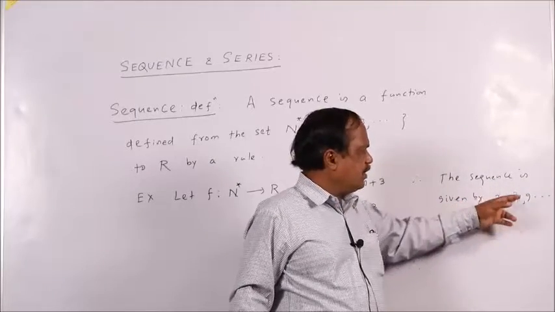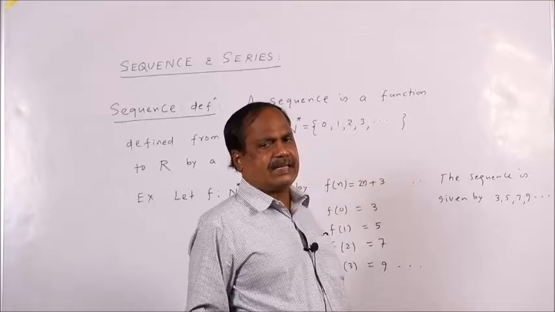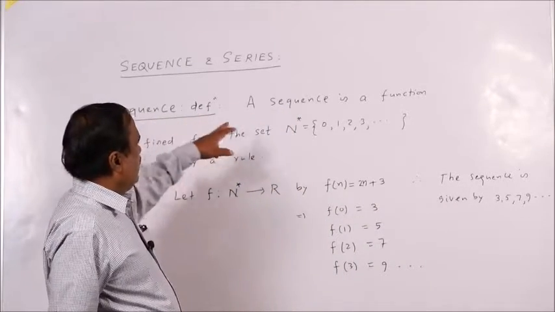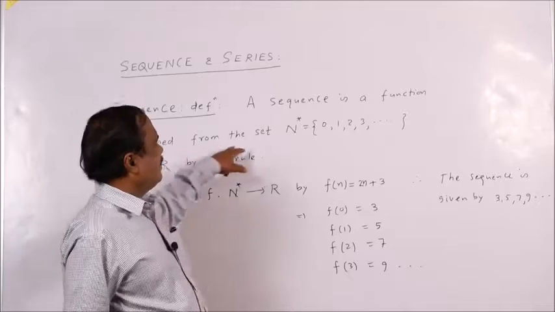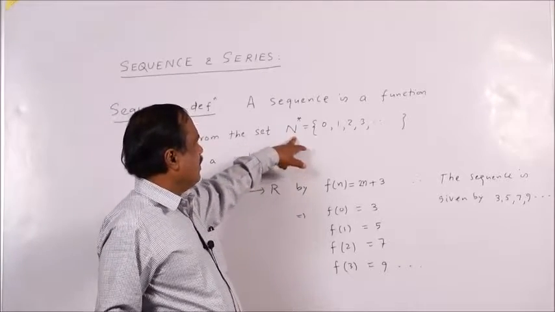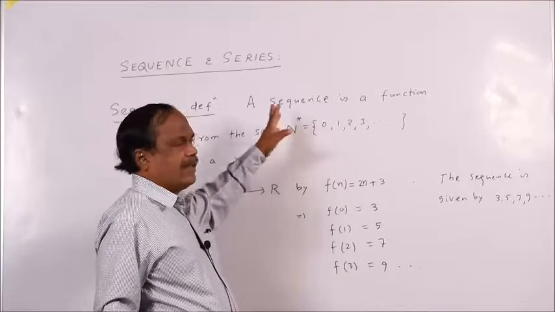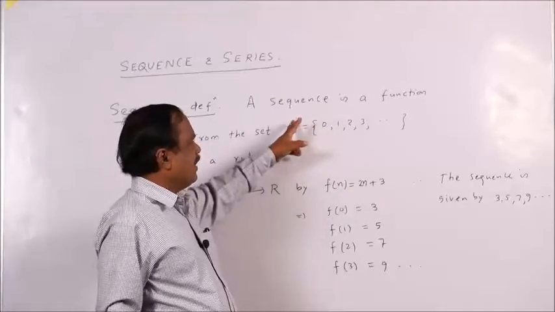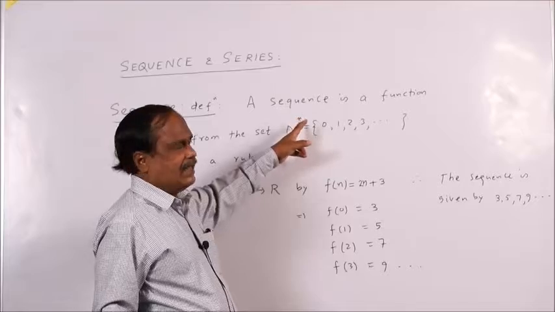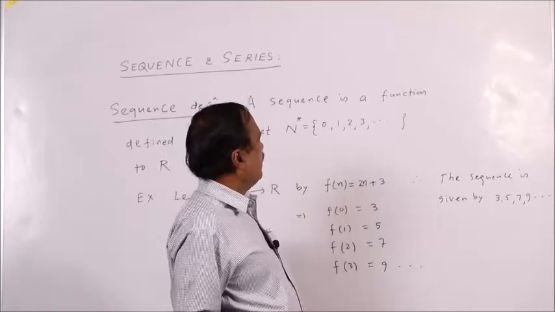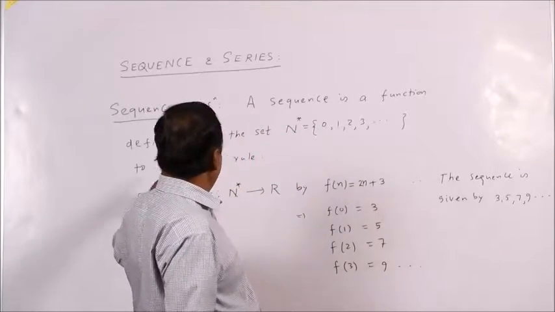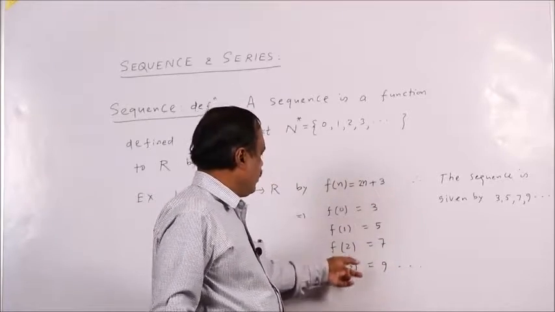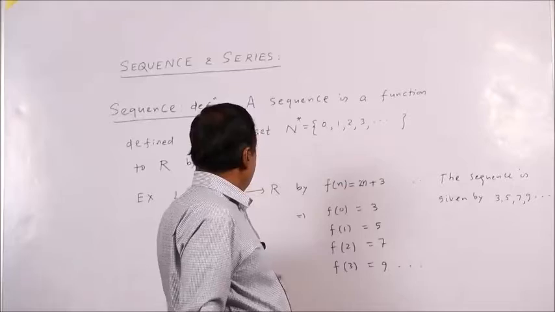So, that means here the elements are in a sequence. Mathematically, you define a sequence as a function defined from the set N star, 0 and the set of natural numbers starting from 1, 2, 3. I include 0 here, so I give a special symbol N star. N star is 0, 1, 2, 3, from these to R. The range is real numbers.